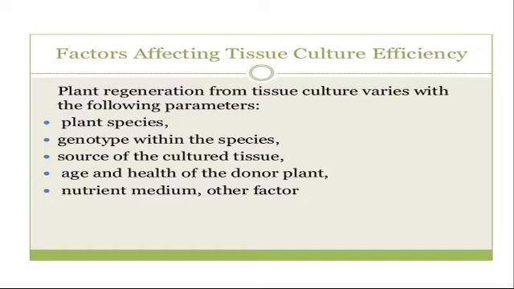because each and every part of the plant contains endogenous hormones, and the level of these endogenous hormones will be different in different parts of the plant. So which part of the plant is taken for preparing the culture, according to that the efficiency of culture will be determined.